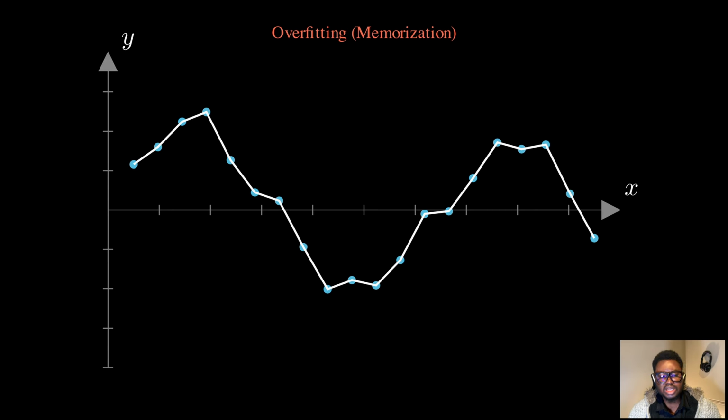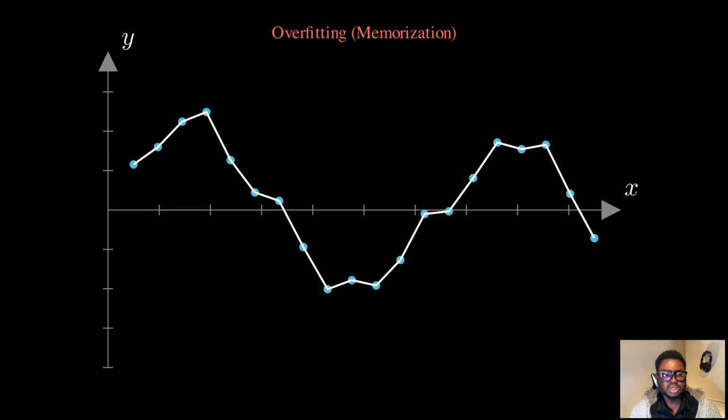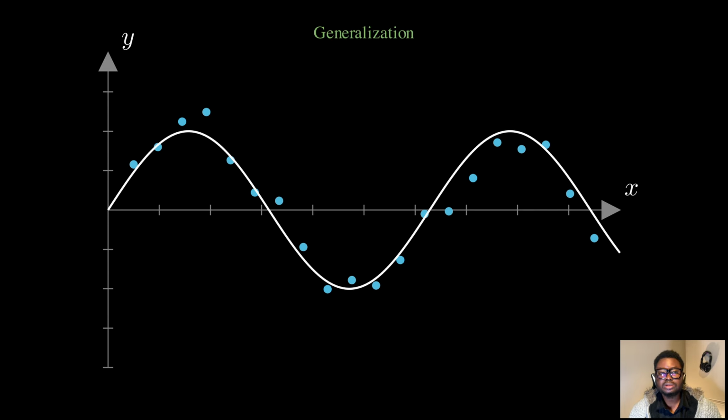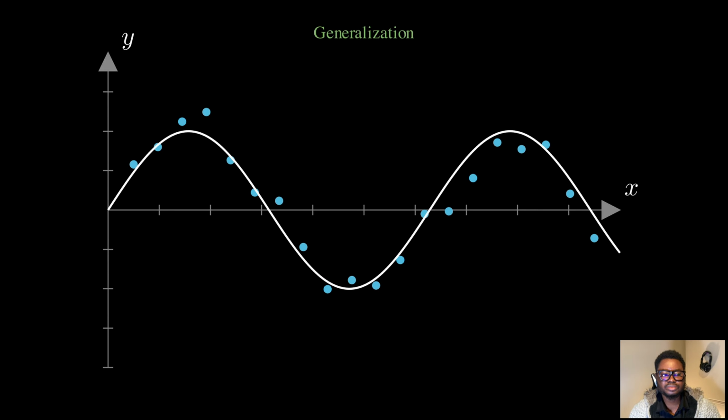Now watch as we relax this curve into something simpler, a smooth sine wave. This model doesn't hit every point perfectly. It has some training error, but it captures the true underlying pattern in the data. This is generalization. The model has learned the signal, not the noise. It's like a student who understands the principles and can apply them to new problems, even if they don't get perfect scores on practice tests.